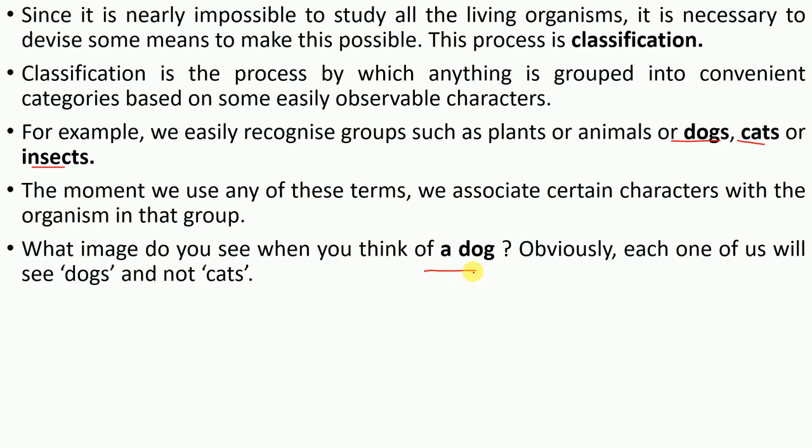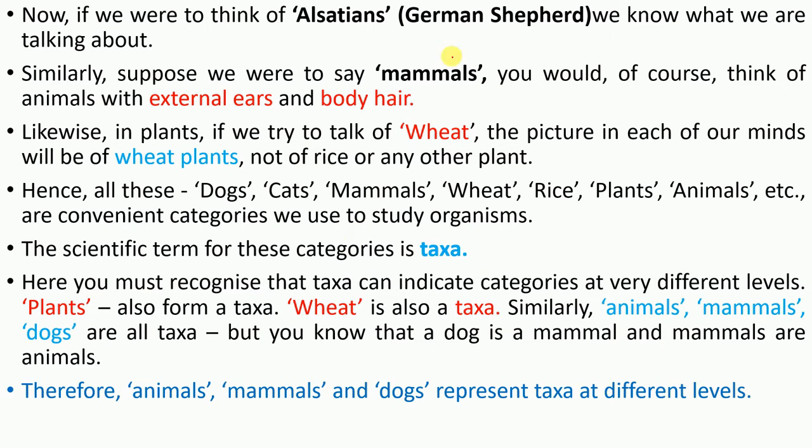Obviously it is a dog. If I say fish, what image comes to your mind? Obviously it is a fish. And again, if I say Alsatian, meaning German Shepherd, same thing. Similarly, it would be for mammals, reptiles, aves. So there must be a classification.